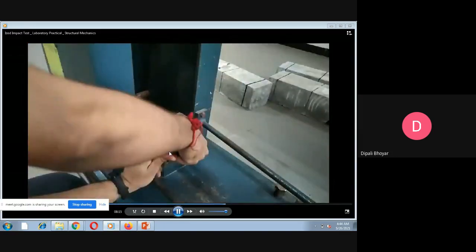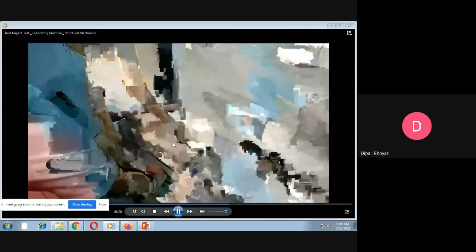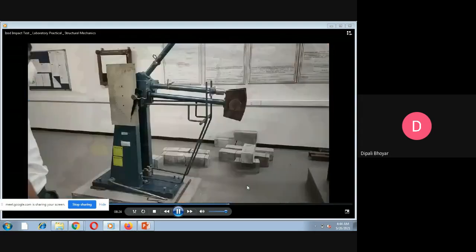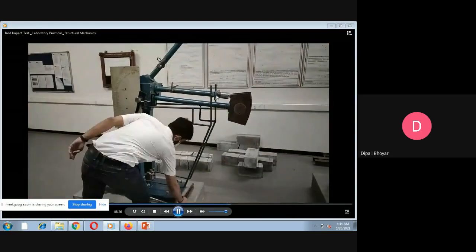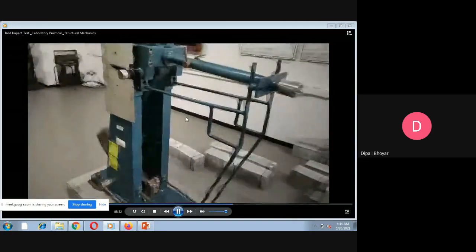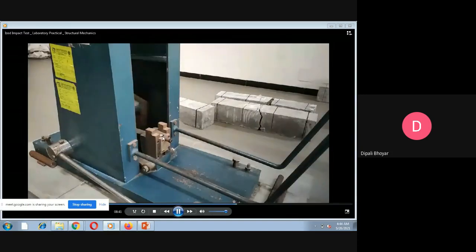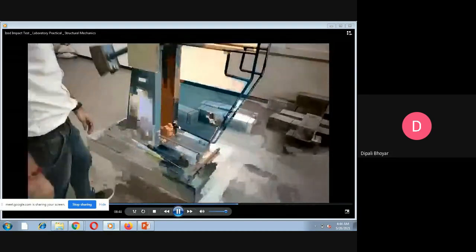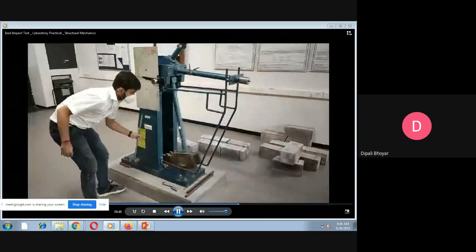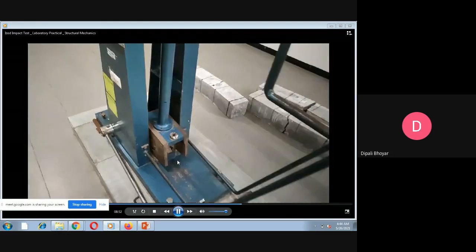In the Izod method, the specimen is placed in a vertical direction. The bottom portion is fixed at the setup, and the upper portion, from the notch upward, is free in the air for the impacting. Then we open the locking arrangement. Once we open it, the pendulum swings in the air and directly impacts, and at a particular instant of time you will get the breaking of the specimen. Here this iron specimen breaks into two parts, so we get a ductile breaking of this specimen.